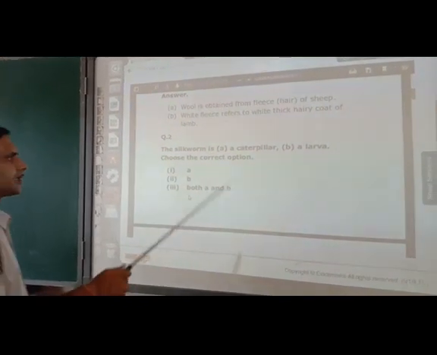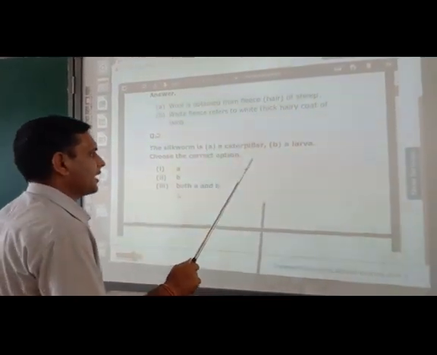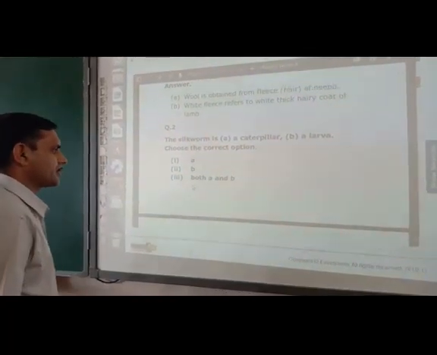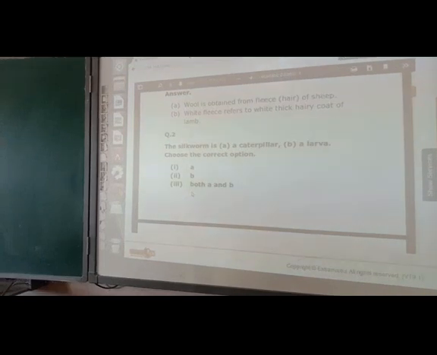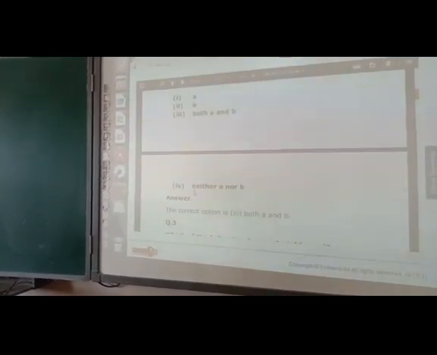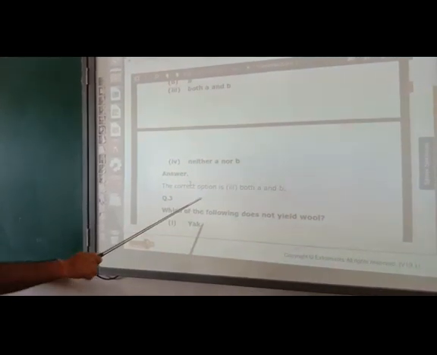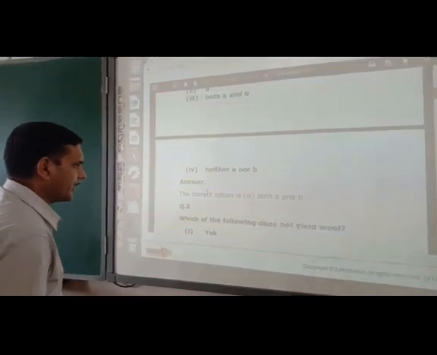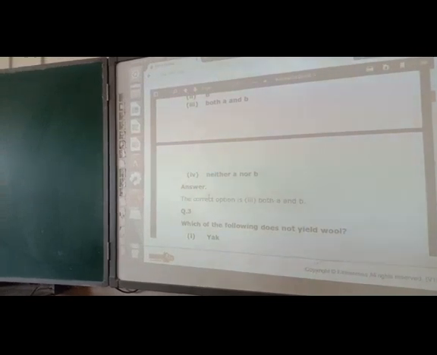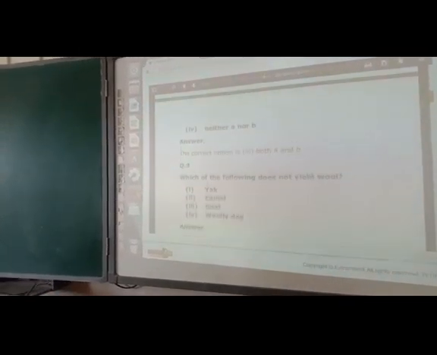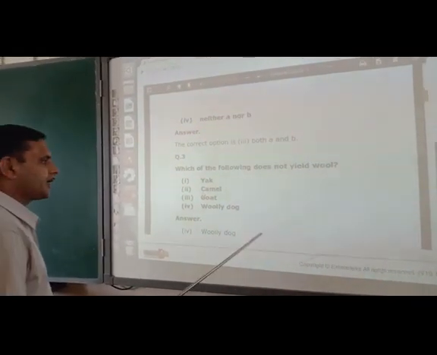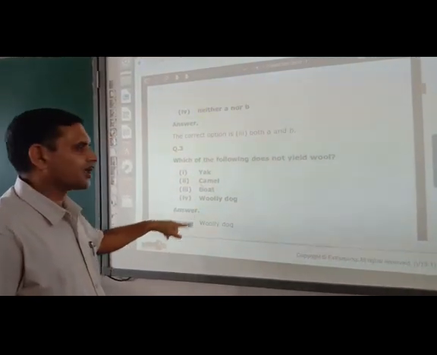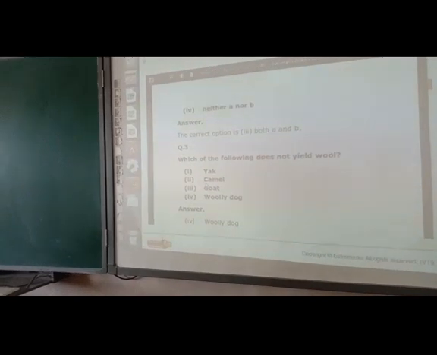Now let us move to the second question. The silkworm is A, a caterpillar, B, a larva. Choose the correct option. So the correct option is the third one, both A and B. Now question number third. Which of the following does not yield wool? Woolly dog. Woolly dog does not yield wool.